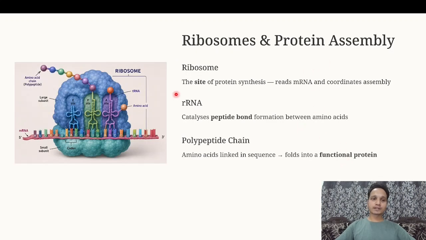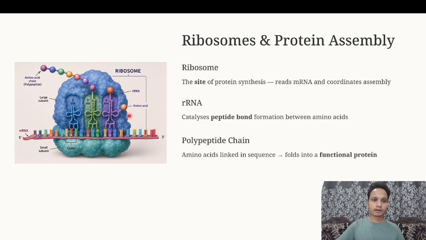Ribosome and protein assembly. As you can see clearly, this is a very colorful, very helpful diagram. Here you can see tRNA coming with an amino acid and placing it on the ribosome, making a pair. Anticodons present on the tRNA and codons present on the mRNA get paired, and when they are sure that this is the perfect amino acid which is supposed to be part of the polypeptide chain, the tRNA gives the amino acid to the ribosome, and the ribosome adds it to the growing polypeptide chain. As you can see, this polypeptide chain is growing, which is ultimately going to become a protein.